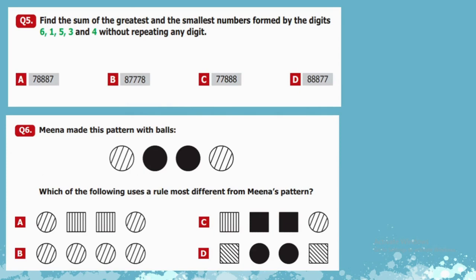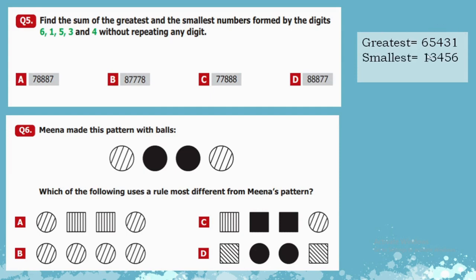Question number 5. Find the sum of the greatest and the smallest numbers formed by the digits 6, 1, 5, 3, and 4 without repeating any digit. For that purpose, we are going to make our greatest number first. For that, we will start writing the number from the biggest number, that is 6. Then we will move towards the smallest number. So the answer will be 65,431. Then we will create our smallest number, that will be 13,456. So we will start writing the smallest number first and then gradually we will write the bigger numbers.